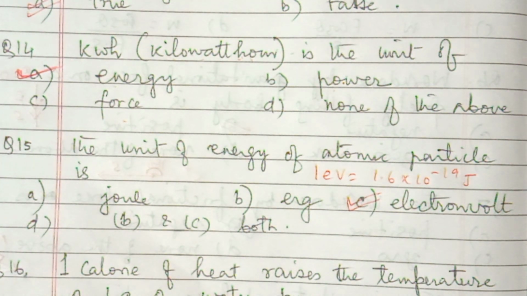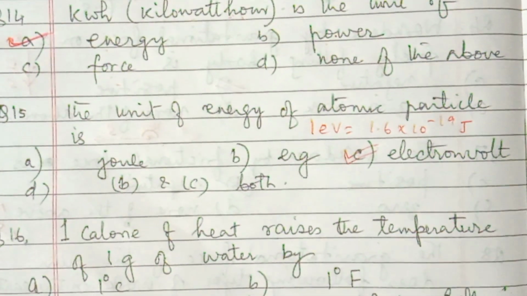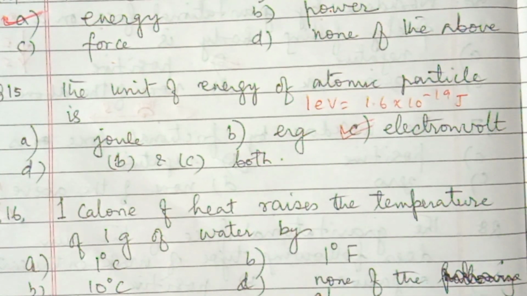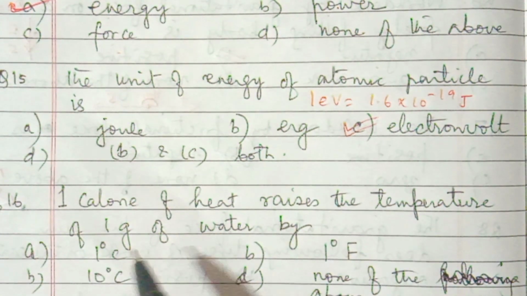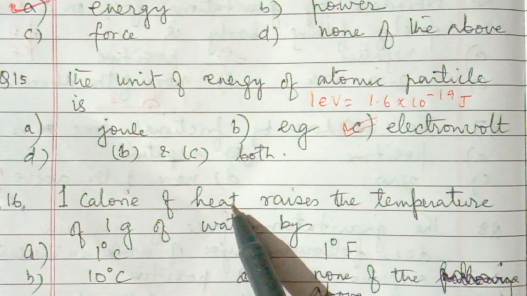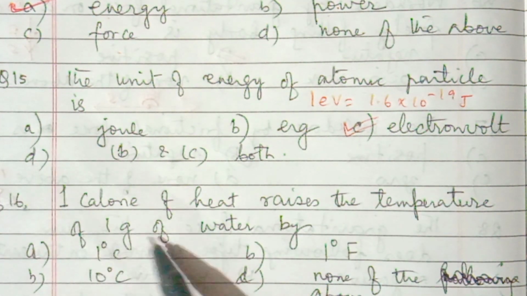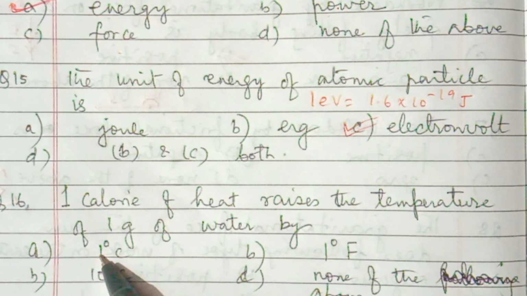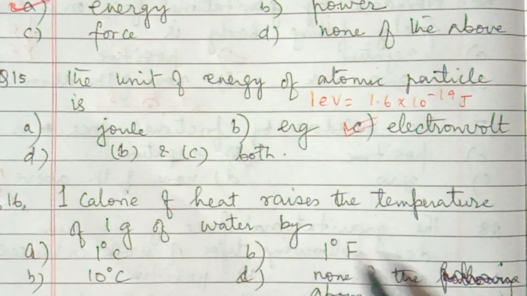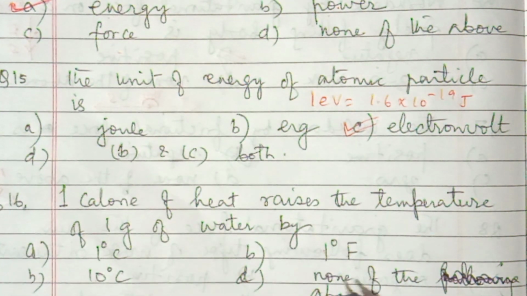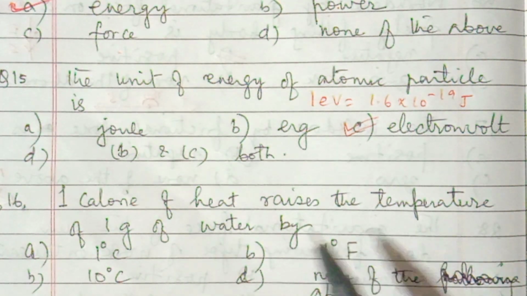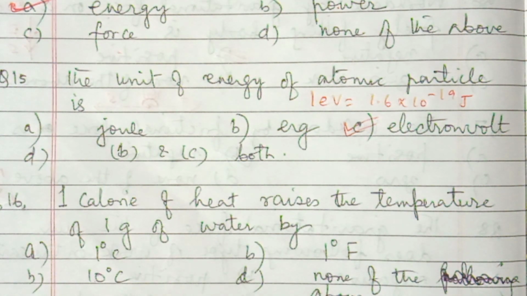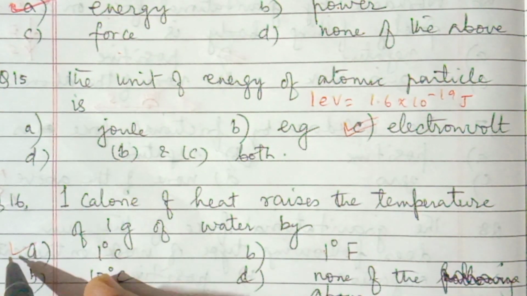Next is number 16. In 16 you can see, 1 calorie of heat raises the temperature of 1 gram of water by 1 degree Celsius, 1 degree Fahrenheit, 10 degree Celsius, none of the above. So answer is 1 degree Celsius.